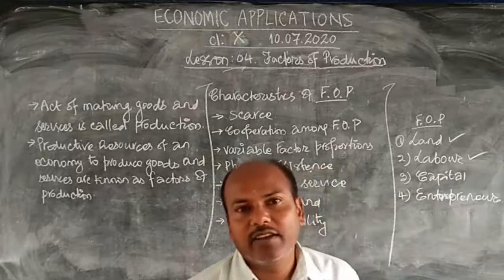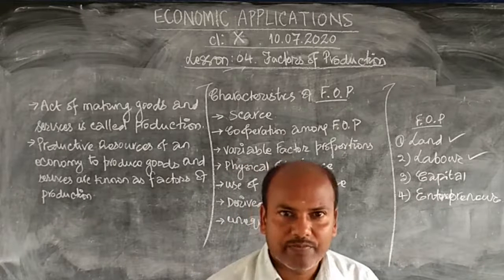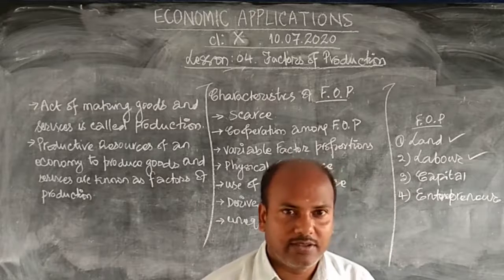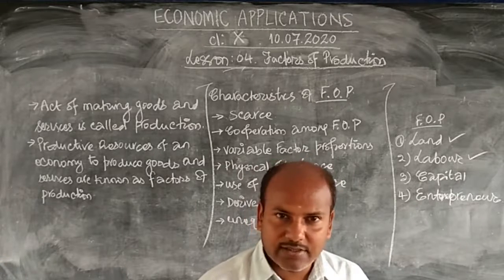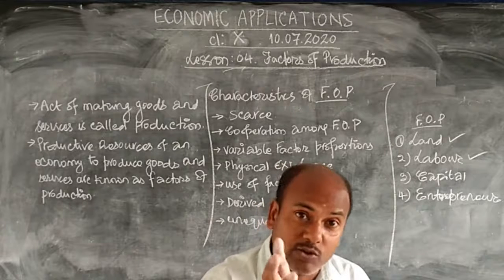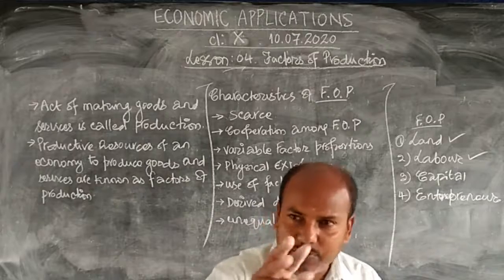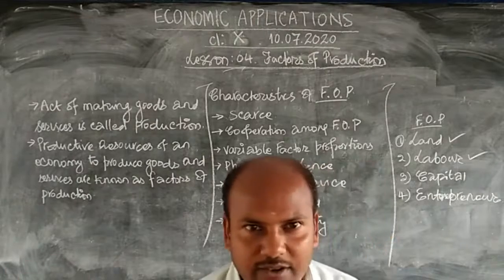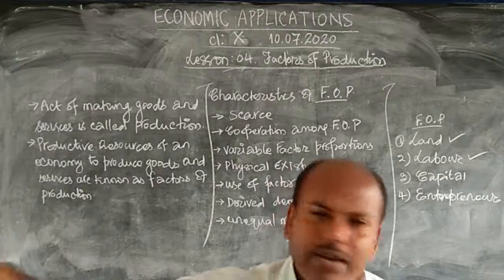Why does air not command any price? It is unlimited. Why do pebbles have no price? They are unlimited. But why do stones demand a price? Because they are limited. Pebbles are the small stones, okay? You find them everywhere. Does it have any price? No. Because they are everywhere.